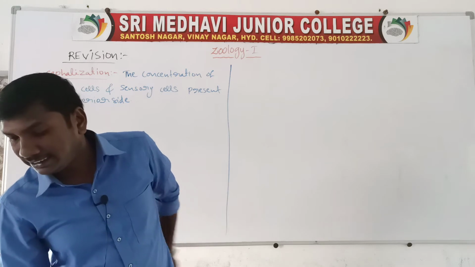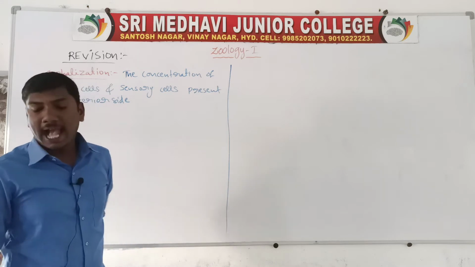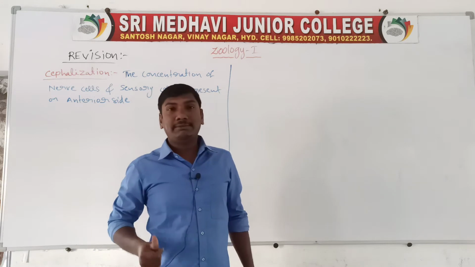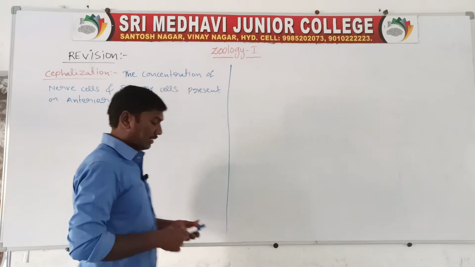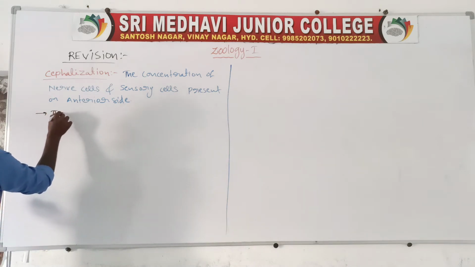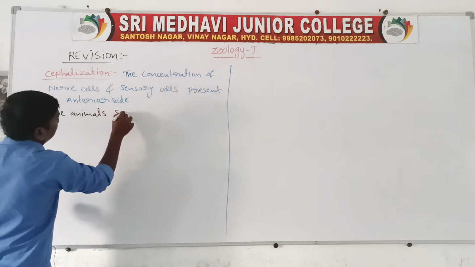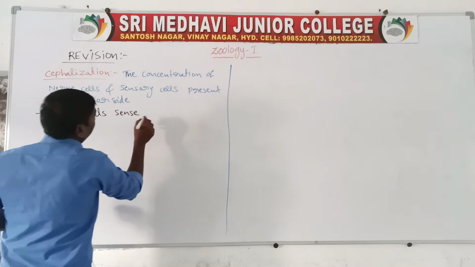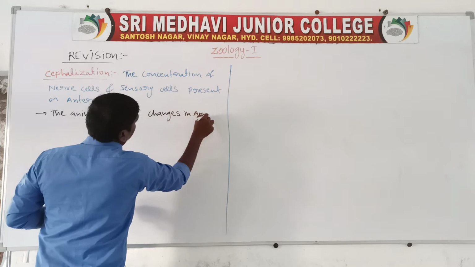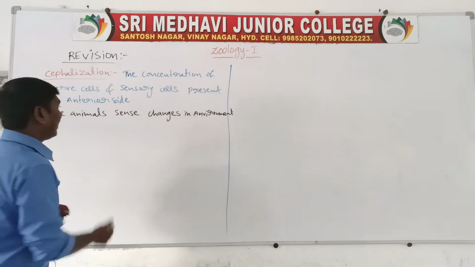Next one, how is it useful? How is it useful to the processors? The animals can sense changes in the environment and quickly respond.